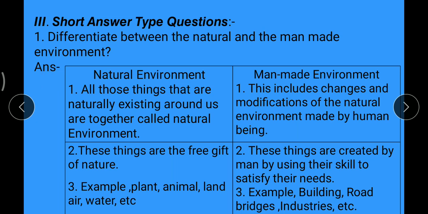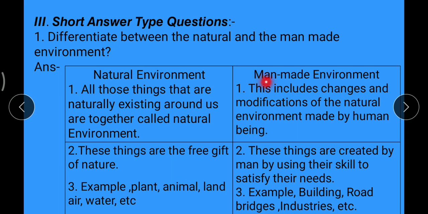Answer is natural environment. We will discuss pairwise natural environment as well as man-made environments. In natural environment, all those things that are naturally existing around us are together called natural environment.